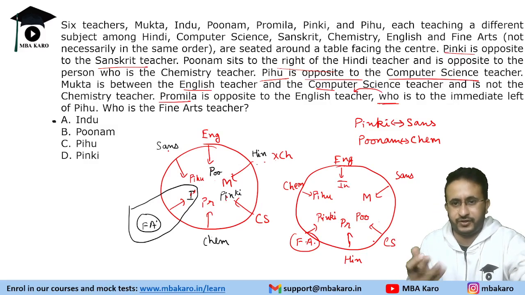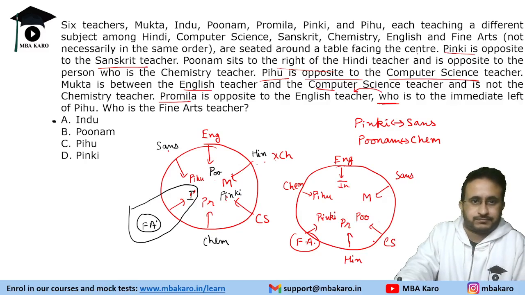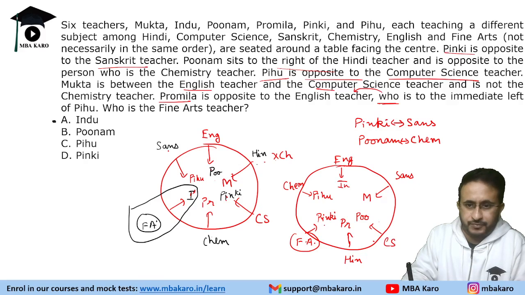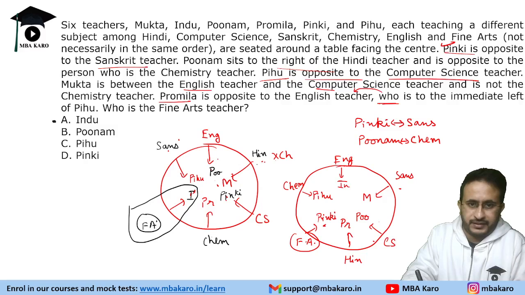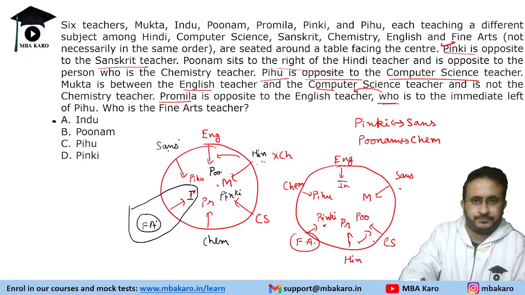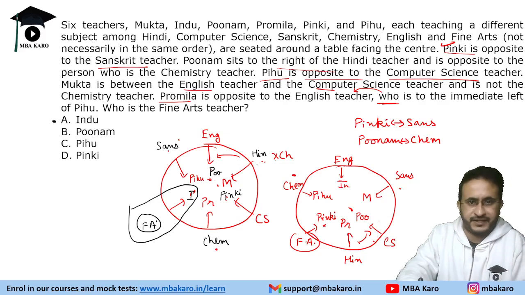Let us see all the conditions and check if it matches. Pinky is opposite to the Sanskrit teacher, so that is matching. Poonam is to the right of the Hindi teacher: Hindi, and next is Poonam. And she is opposite to the person who is the chemistry teacher. So Poonam is opposite to the chemistry teacher. That is also satisfied.